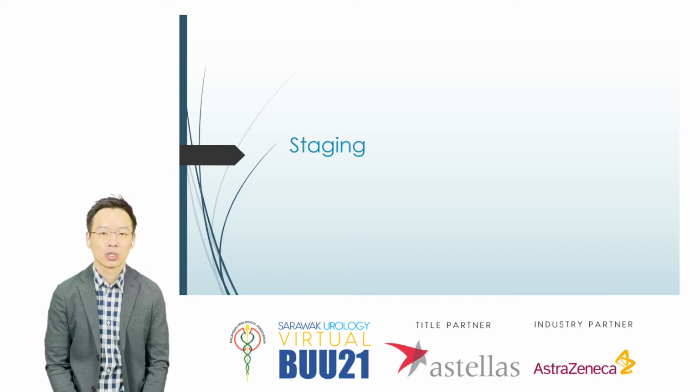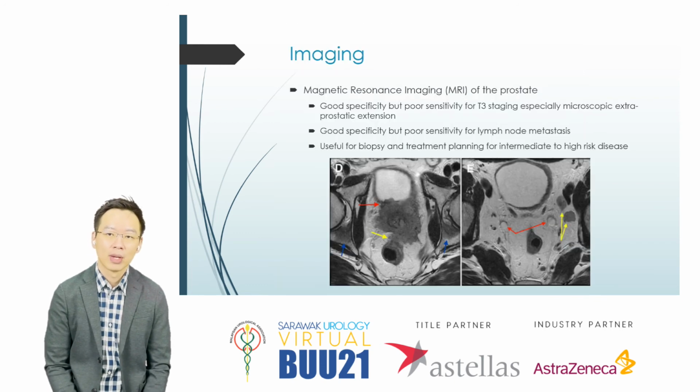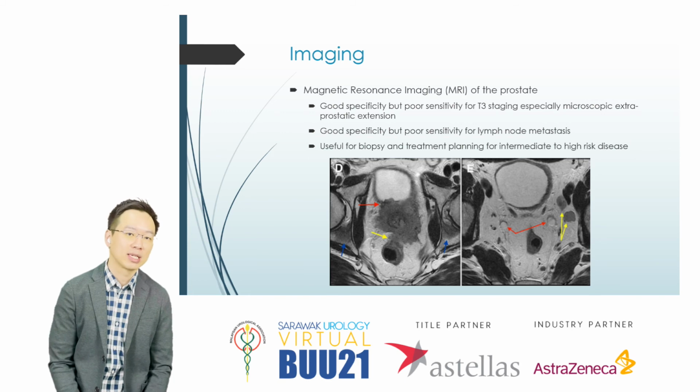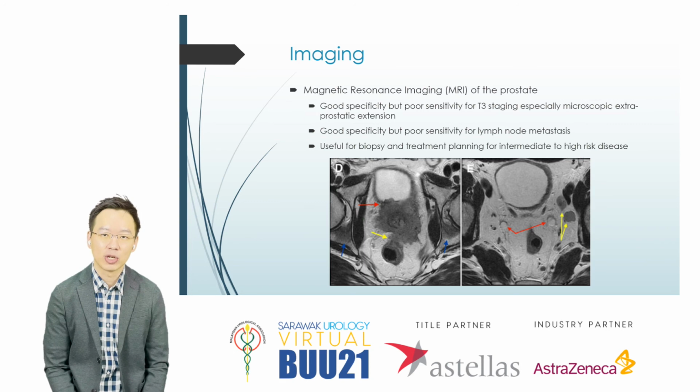After diagnosing a patient, usually we would stage the patient, right? We usually stage by TNM staging: T local staging, N as well as M staging. So how do we stage this patient? For local staging, most of the time we use multiparametric MRI. It has good specificity to look for both T3 as well as lymph nodes, but the sensitivity is very poor. As you can see, the yellow arrow on the right-hand corner is the lymph node, while the local extension you can see on the red arrow on the left image. MRI is useful for both biopsy and treatment planning for both intermediate and high-risk disease.